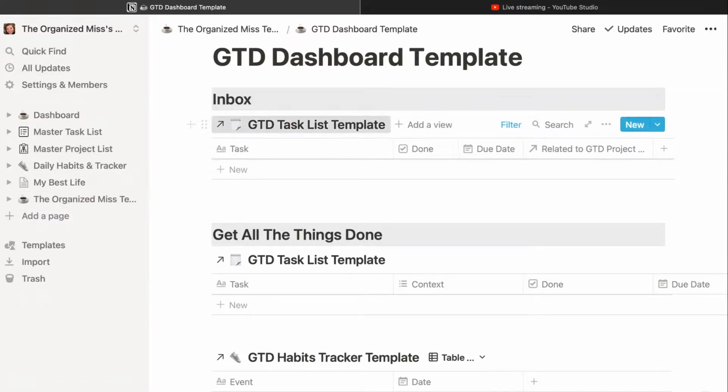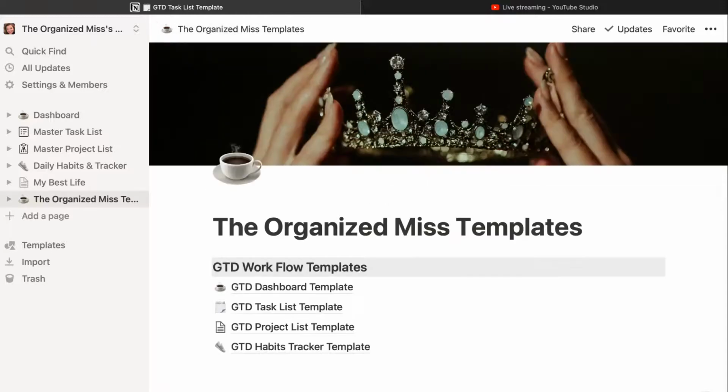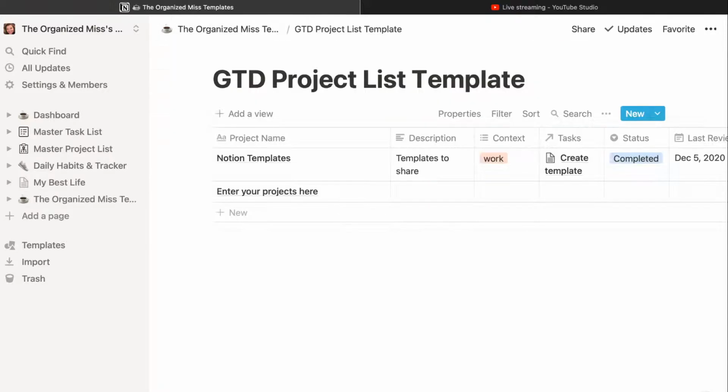You can click on it also. So it just shows you my task I made myself to create the template. So then if I go back to the dashboard, the project was create Notion templates. And you can just delete this when you get it, and obviously enter your projects here.